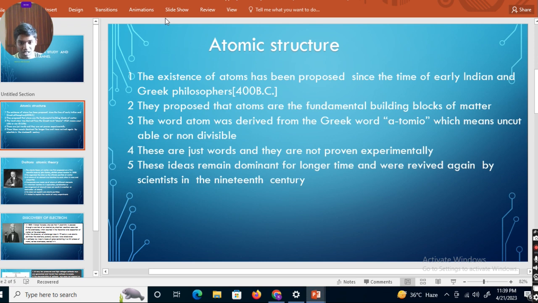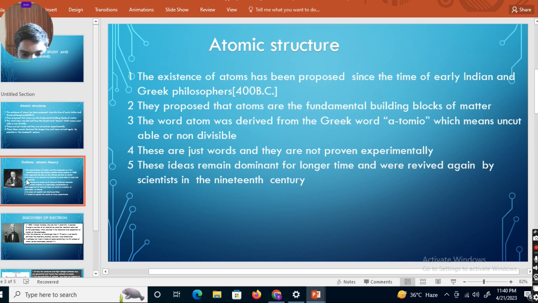But in the 19th century, some scientists further developed these ideas through experimental work. If your friend gives you a laddu, what do we do? We immediately eat it. But some people, if we give a laddu to them, would think: what is the laddu made up of, and what are the particles present in it? Those brilliant scientists discovered atoms and the further particles in atoms.